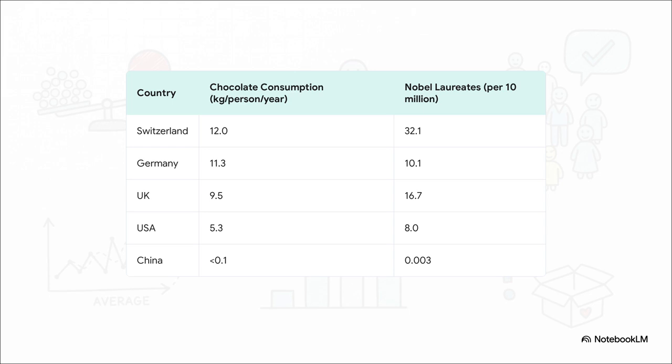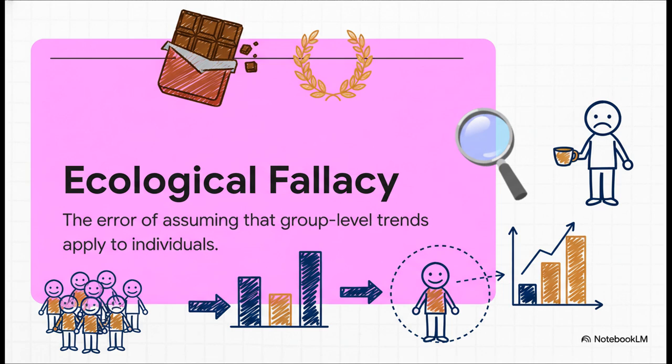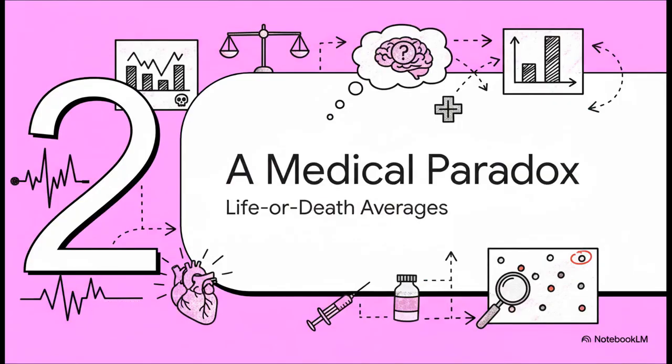But this is exactly where that first lie of averages starts to creep in. Whoa, not so fast. This is our first major clue, and it's a classic statistical trap called the ecological fallacy. We're looking at country-level averages, but we're jumping to a conclusion about individuals. See, the country's high chocolate consumption is just an average of everybody. It tells us literally nothing about the Nobel winners themselves. For all we know, they could hate chocolate. That's the crucial flaw.